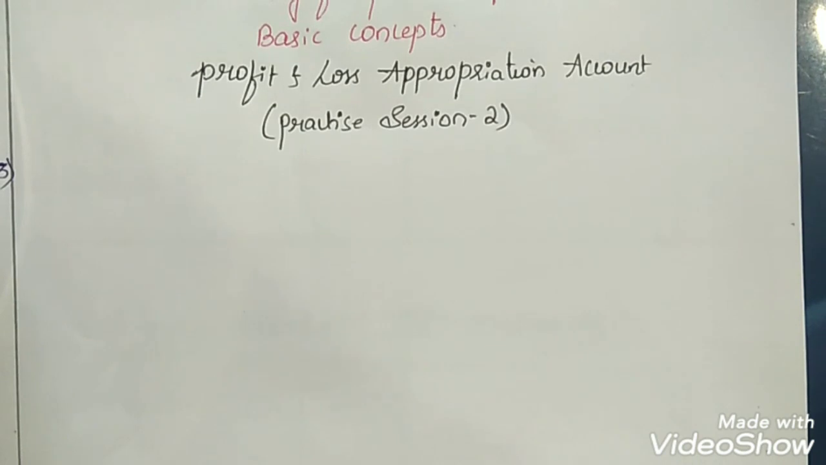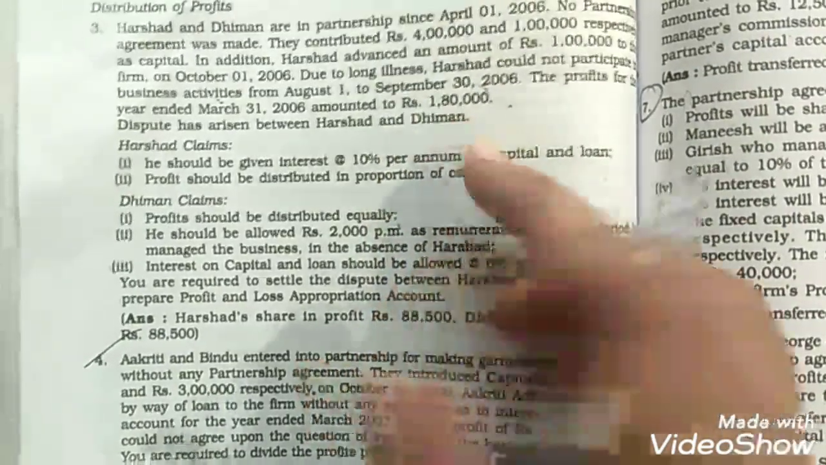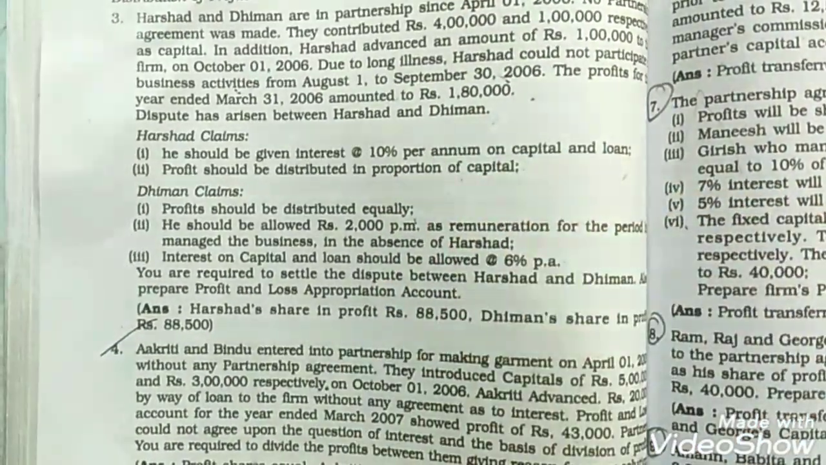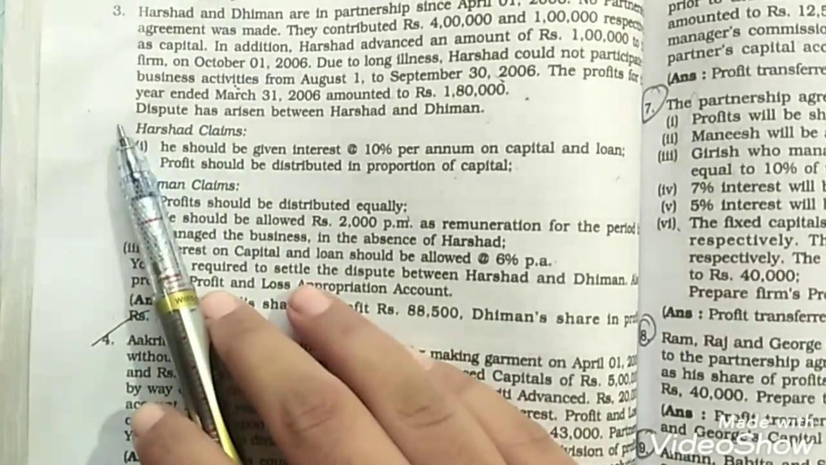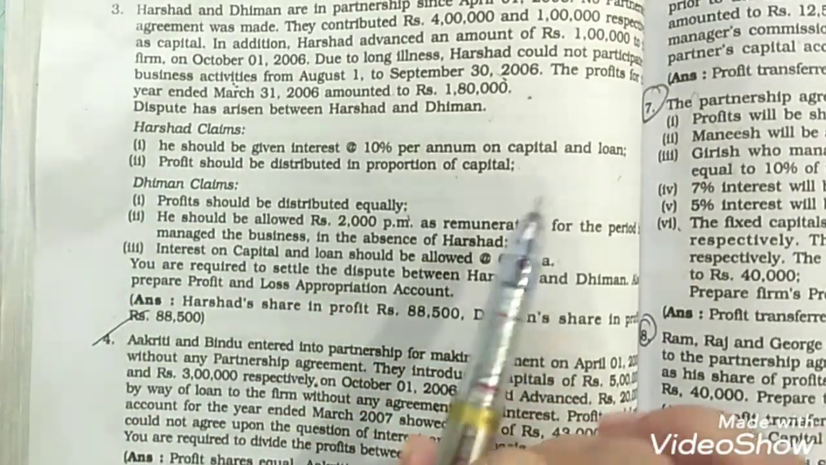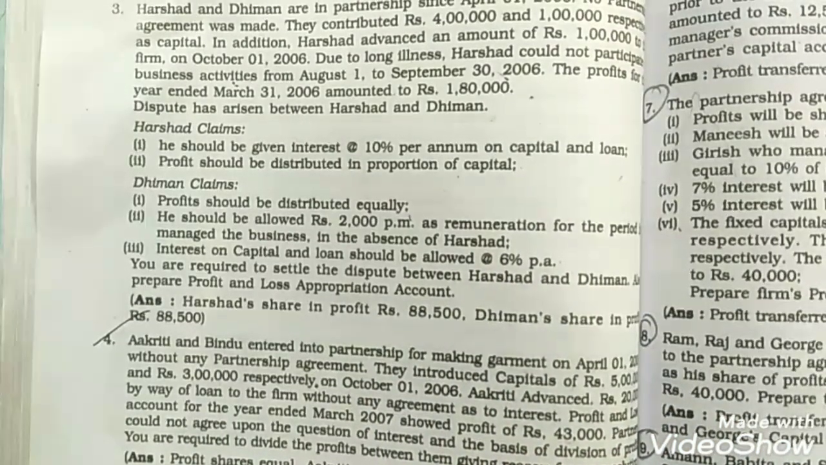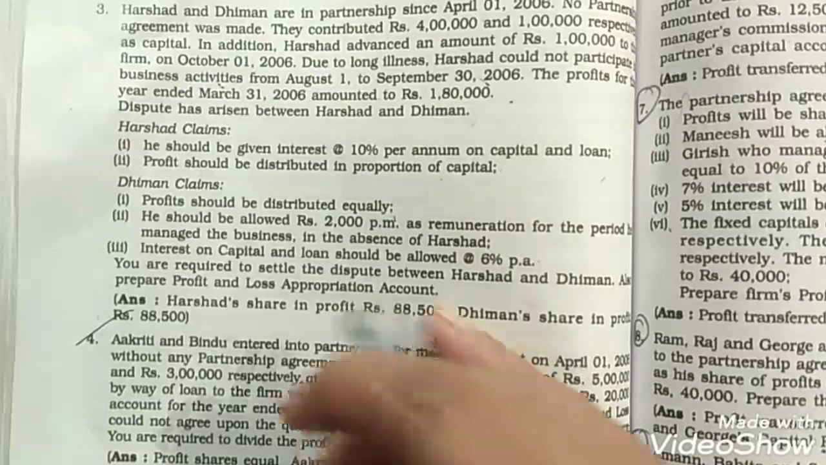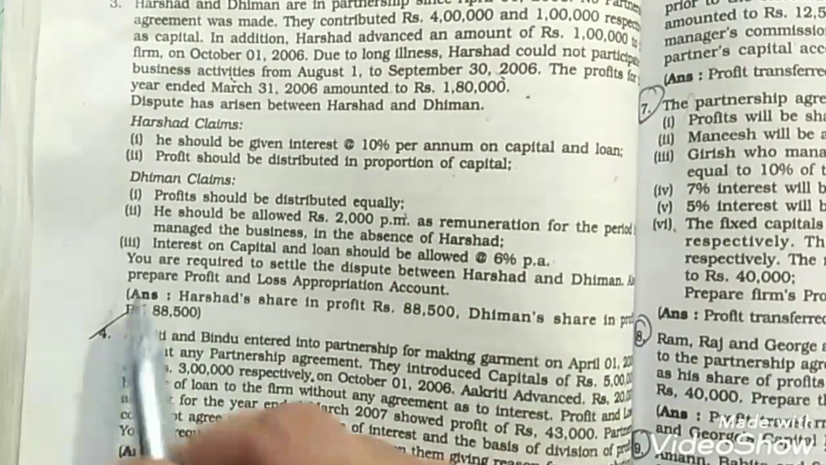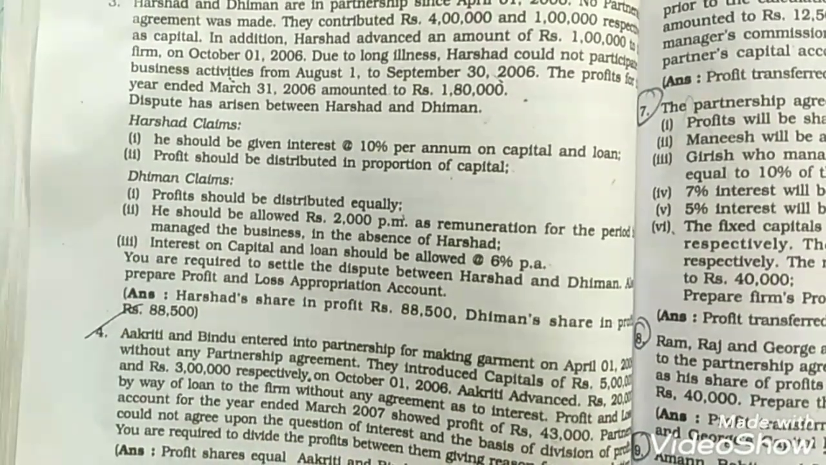Now, according to this question, we have to distribute the profits. The profits are given in the question, rupees 1,80,000. This has to be distributed between both the partners, but due to their dispute, first of all we have to settle their dispute, then we can prepare the profit and loss appropriation account. So here we have to give our decision on each and every claim made by the partners.